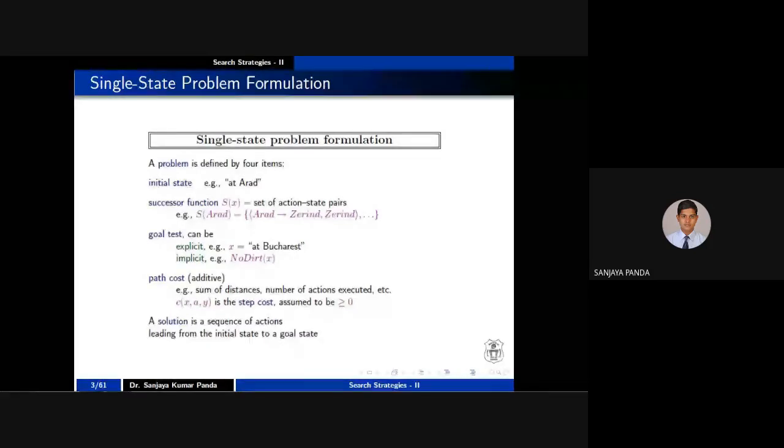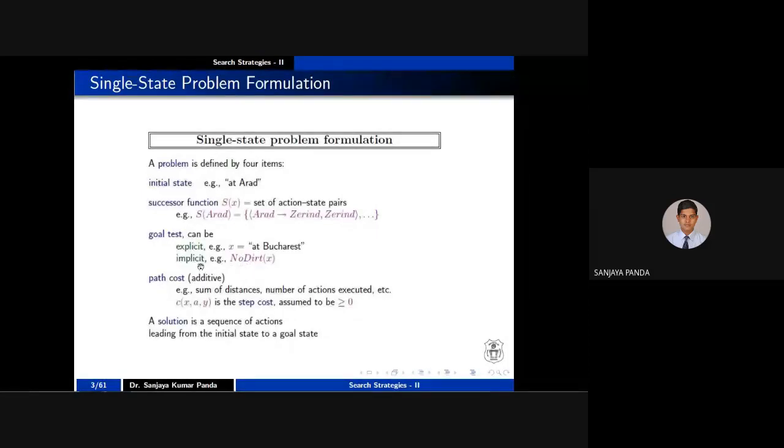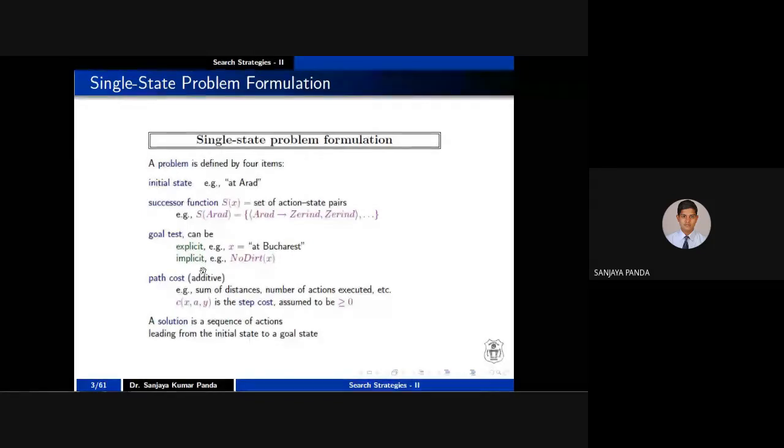So in this case, if you see the goal test, you may have an implicit goal, or you may have an explicit goal. Explicit goal means I have to reach B. Or if you consider the previous example, the vacuum cleaner problem, I have an implicit goal: there should be no dirt on both the floors. So the goal may be specified as an explicit goal or an implicit goal.